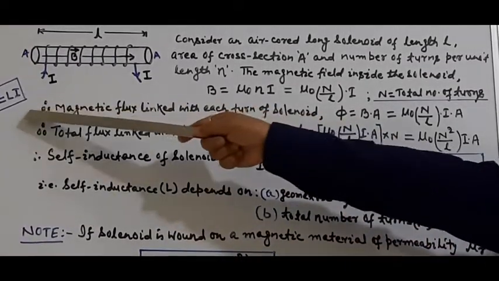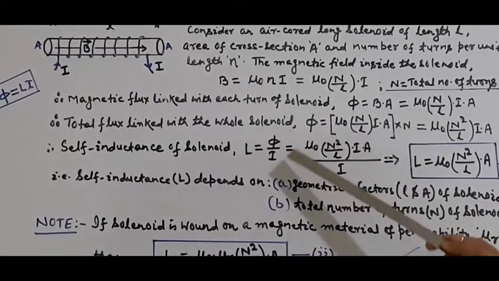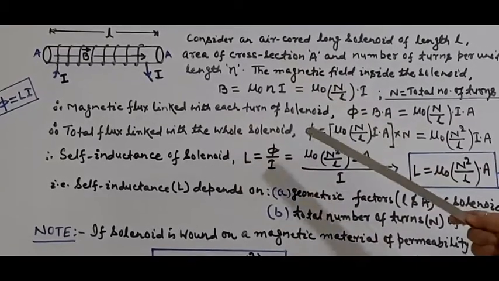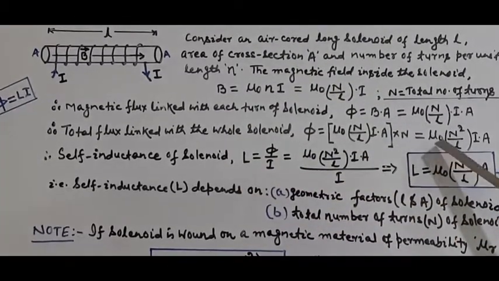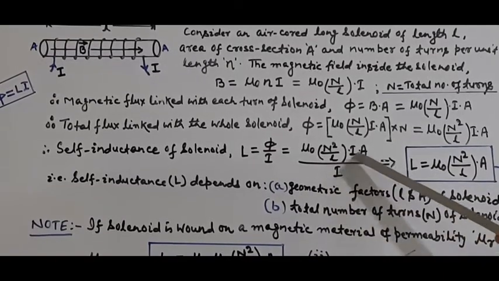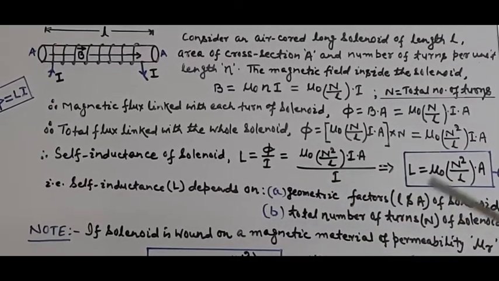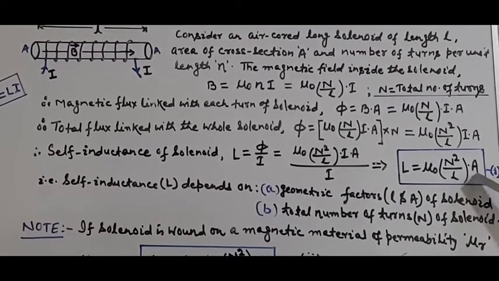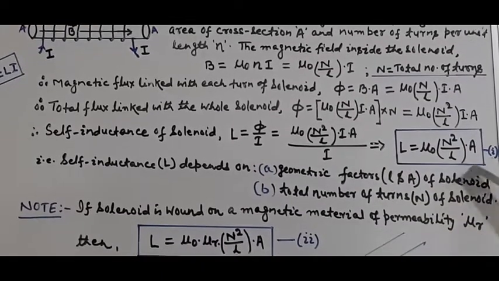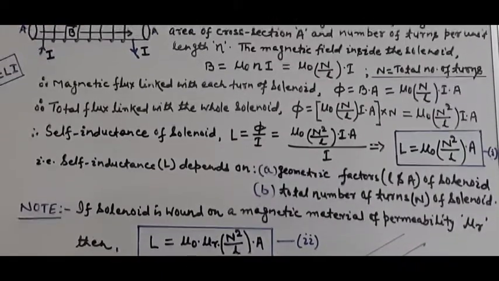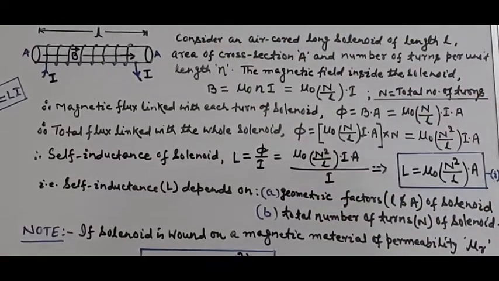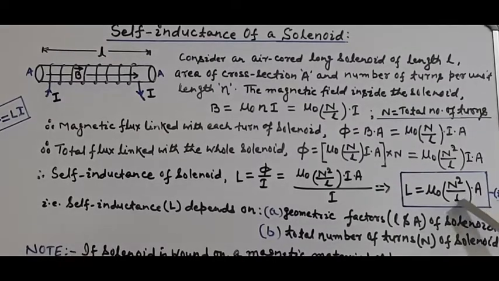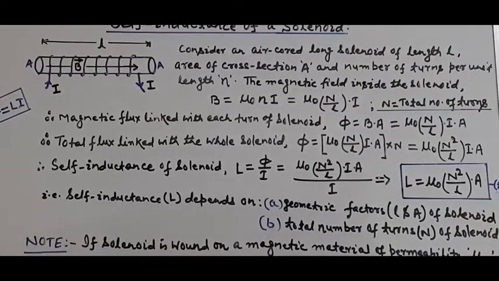Already we have written the formula over here. So L is equal to phi by I, and phi is the total magnetic flux linked with the solenoid, which we have already calculated. Put this value and divide by I, so this I and I will be cancelled out. So what is the result finally? L is equal to mu naught N square by L into A. This expression 1 gives the self-inductance of a long solenoid having total number of turns N, length L, and cross section A.